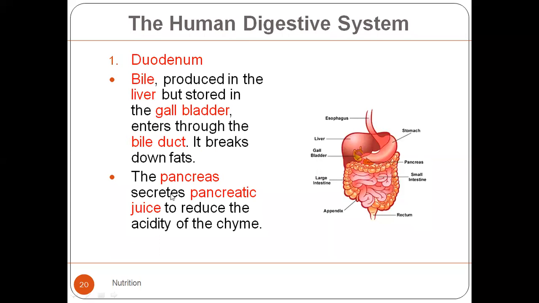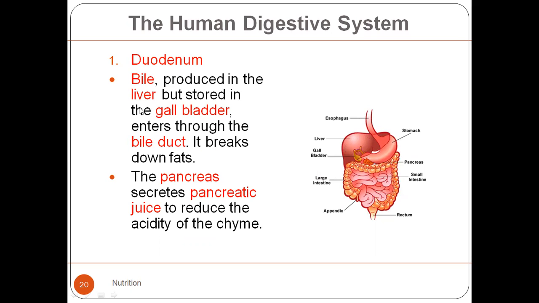The pancreas secretes the pancreatic juice. It reduces the acidity of the chyme. This is the pancreas, this is the liver, this is the gallbladder. This is where the secretion is going to come from. This is the pancreas, it is going to pour its secretion into the duodenum.